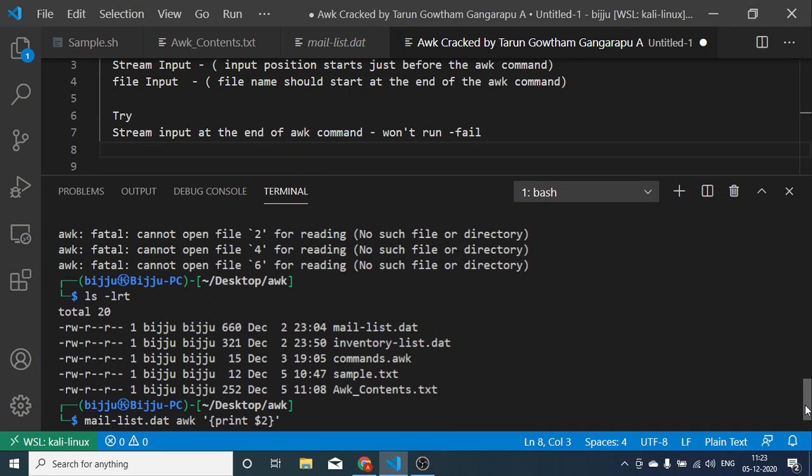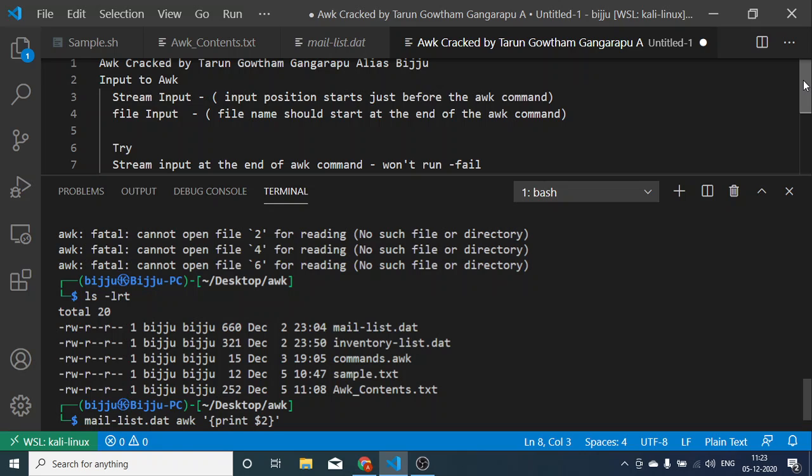So we need to be very clear on the position of the input. If it is a stream input, it should be just before the awk command. If it's file input, it should be just after the awk command.